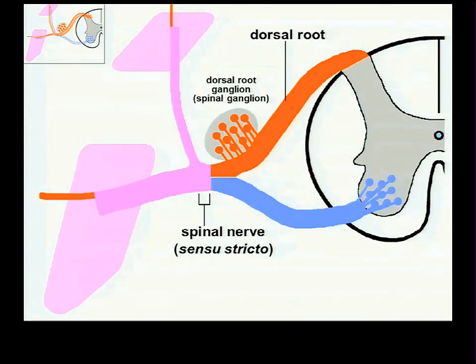This thing here is a ganglion embedded in the dorsal root of the spinal nerve. That's where the cell bodies of all these sensory axons lie. This thing is the ventral root of the spinal nerve. It's all somatic motor at this point in time. And it is the root of this thing called the spinal nerve.